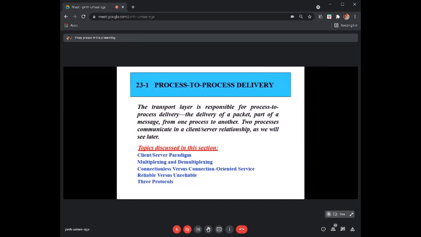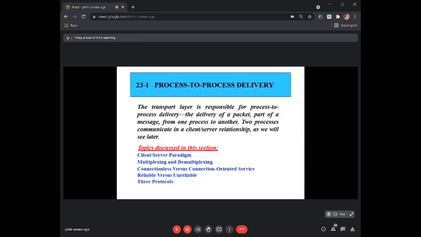Okay, this could be a definition of a client and a server. From an application point of view, we might have some other definitions of what a client is and what a server is. This is one example, and simply you can understand what it is.